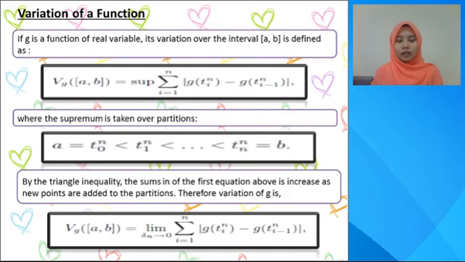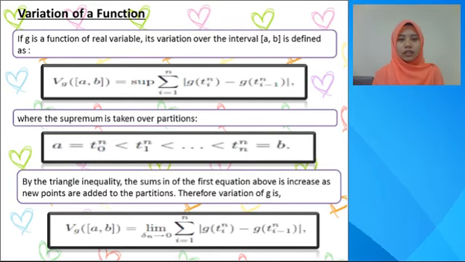Variation of a function. If g is a function of a real variable, its variation over the interval from a to b is defined as the supremum of the summation from i equal to 1 to n of |g(t_i) minus g(t_{i-1})|, where the supremum is taken over the partitions t_0 to t_n which lie between the points a and b.